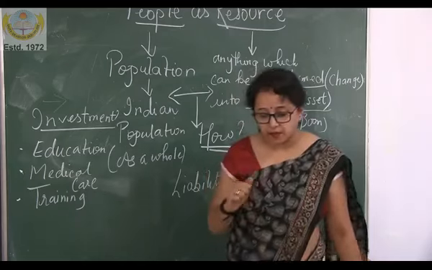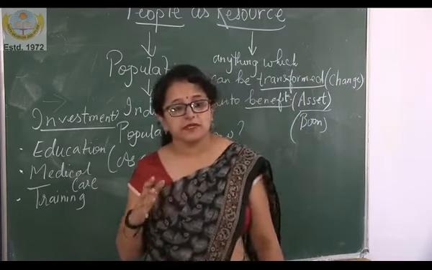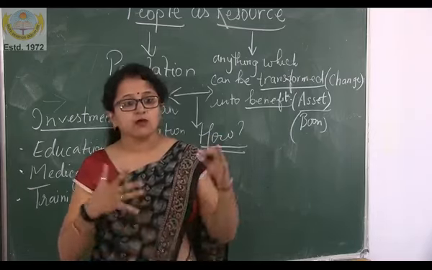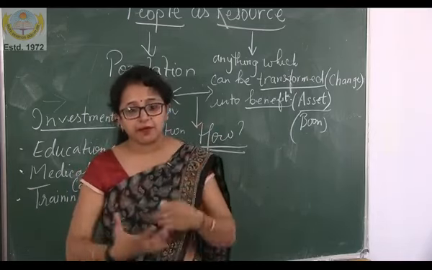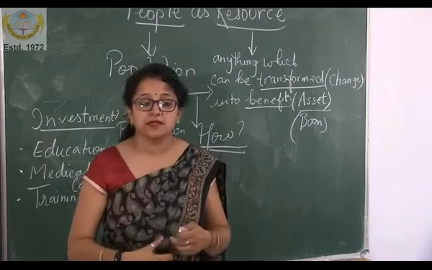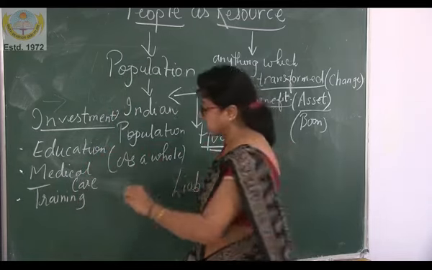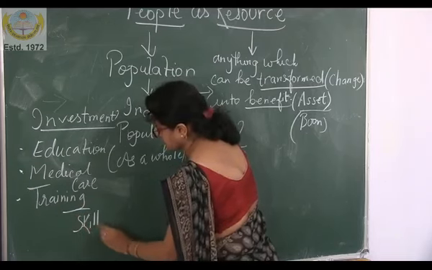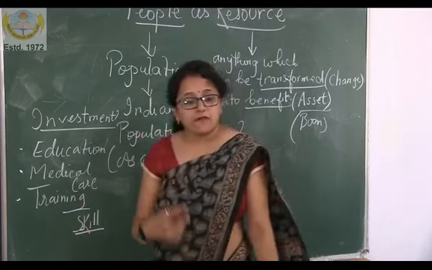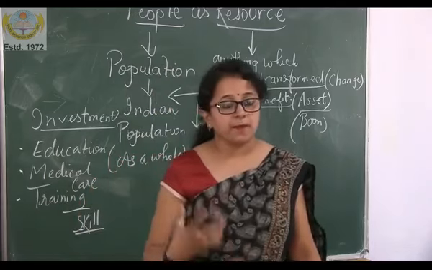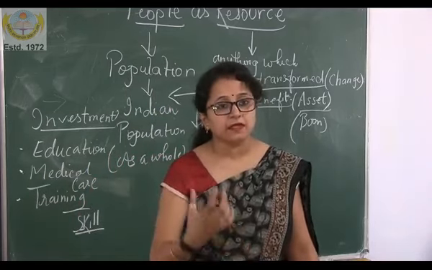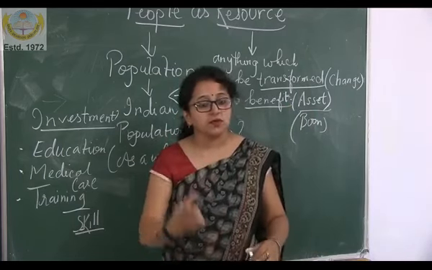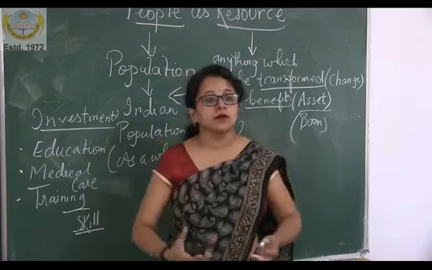Now I am going to give another example. Suppose there is a fisherman, and you are going to teach that fisherman how to fish. If that person acquires this skill, when you train someone, the person acquires a specific skill, and when the person uses that skill to earn something, that will be turned into a profit.